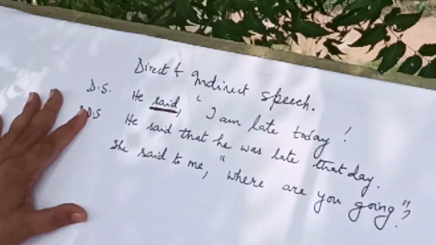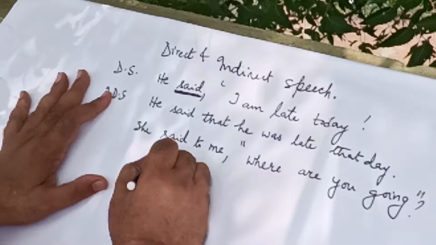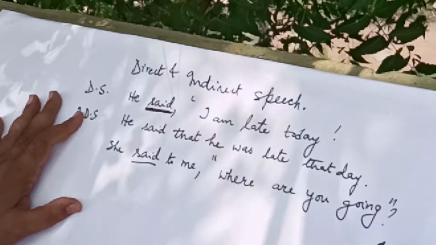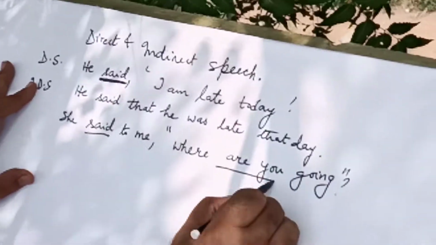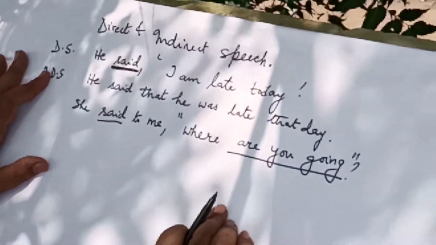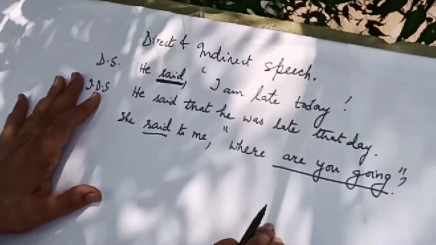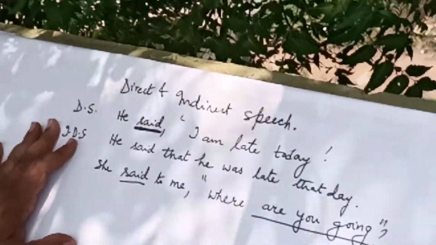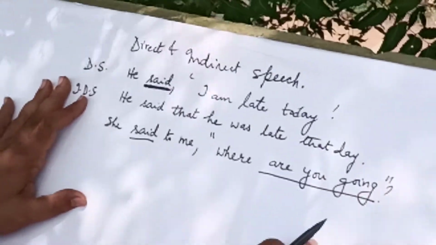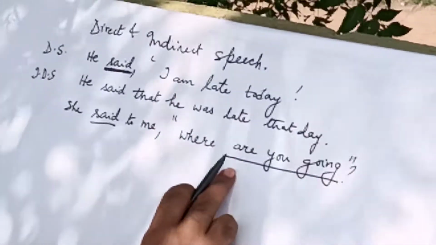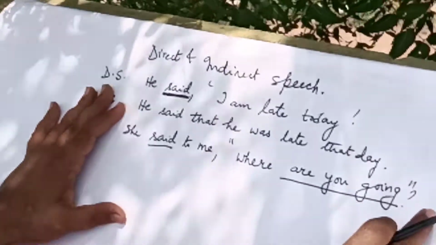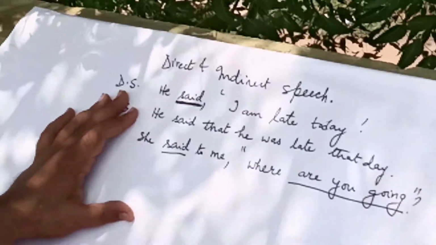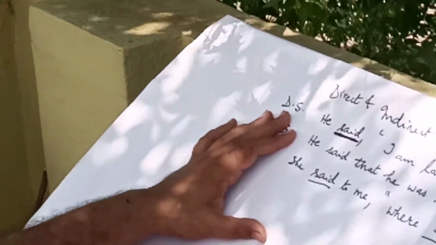So in this sentence, the reporting verb is in the simple past tense, and the words enclosed within inverted commas are in the present continuous tense. So as per the rule, if the reporting verb is in the simple past tense, when you convert direct speech into indirect speech, the tense undergoes a change. So here we have the present continuous tense. So when you change this sentence into indirect speech, you have to change this into the past continuous tense. So as I told you, present continuous tense changes into the past continuous tense.